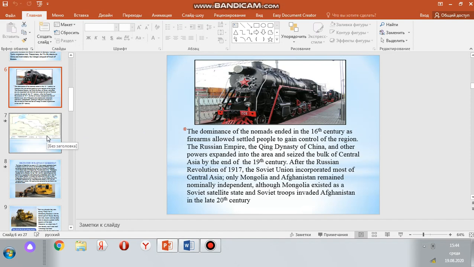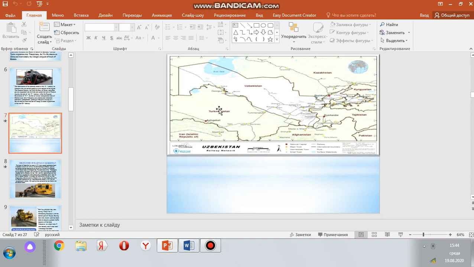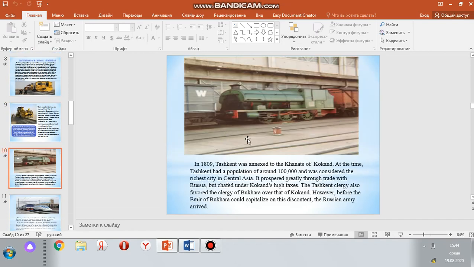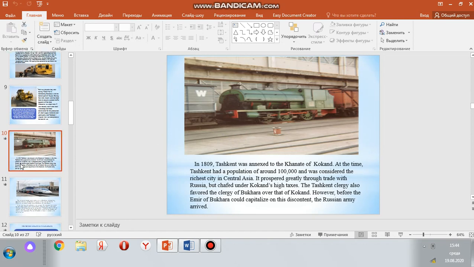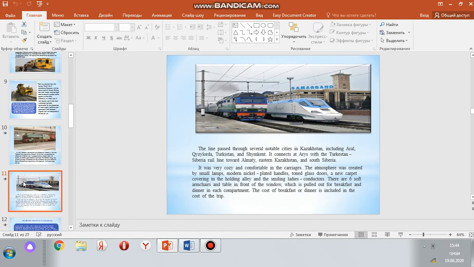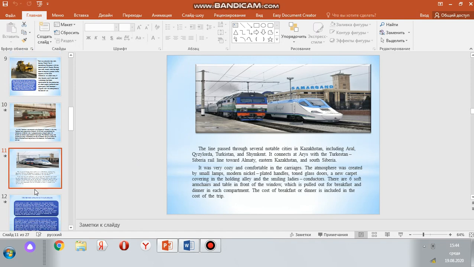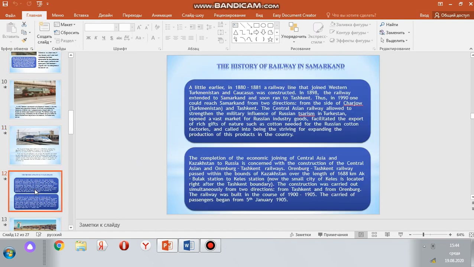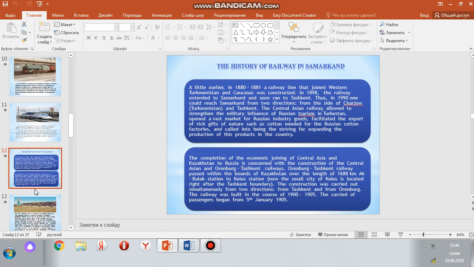It is very useful and very interesting for you. Here is a map. So here is a little bit of history of our rail transport, the new modern version of our railway vehicle.